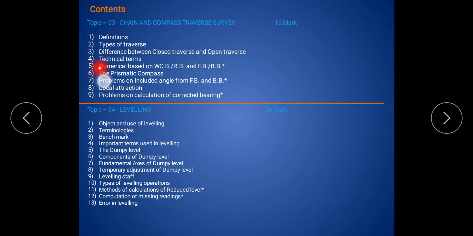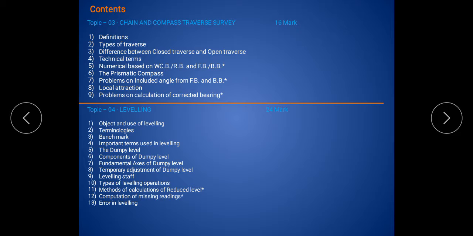Then the fourth content is technical terms. Which technical terms we use in chain and compass traverse survey in the third topic, and their definitions, we discuss in the fourth content. Then the fifth content is the numericals based on WCB, RB and FB, back bearing.